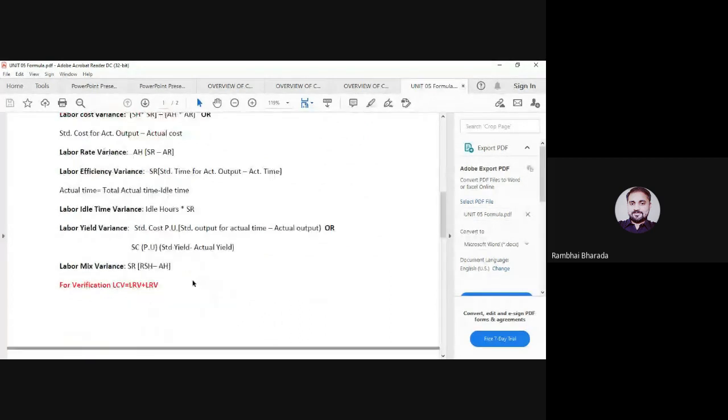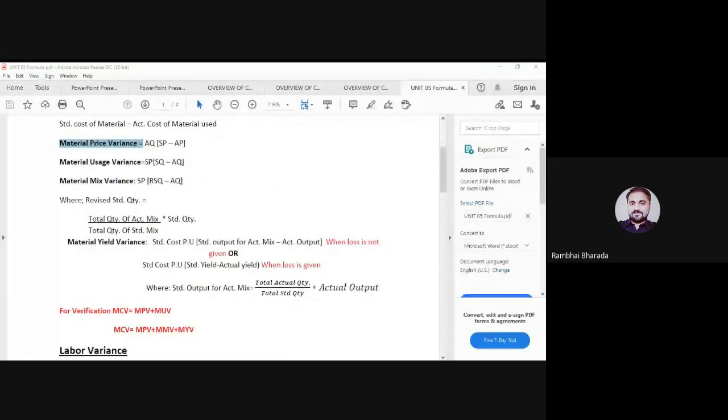labor variance. The terms: what do you mean by material variance? What do you mean by labor variance? What do you mean by standard cost, standard costing, advantages, disadvantages? These are the theoretical part. And from the practical part, maybe the question asks to write the formula for material usage variance, write the formula for material mix variance, write the formula for labor cost variance, material and labor yield variance, like this.